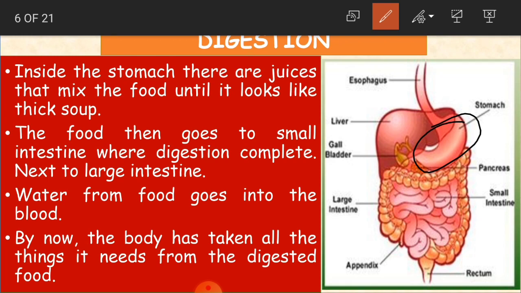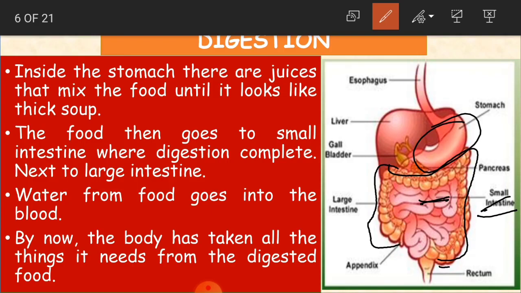So even our food is going to become a soup after entering the stomach. Okay, children. And the food then goes to the small intestine, where digestion is completed. Next to the large intestine. Where is the small intestine? Here. This small intestine is this one. And where is the large intestine? See, all these are the large intestine.